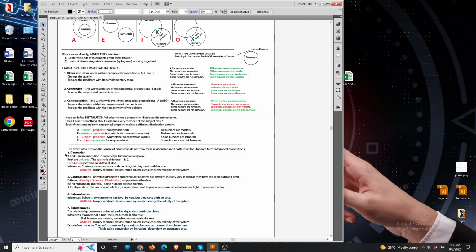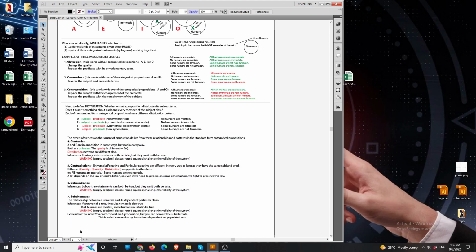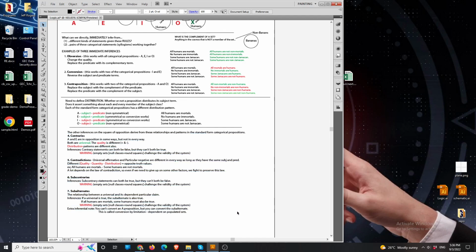And so you can see by the contraries and subcontraries that we're having a relationship between this and this. And it's a dependent relationship. This is the primary inference, and this is a dependent inference. There are also alternates and subalternates, a dependent relationship of the alternates, where basically it's saying that if the universal is true, the subalternate also must be true. So if all humans are mortals, then some humans must also be mortals, right? That's the subalternate.